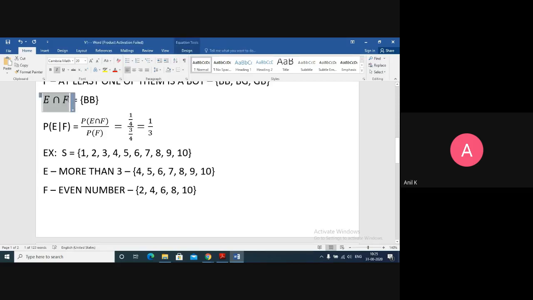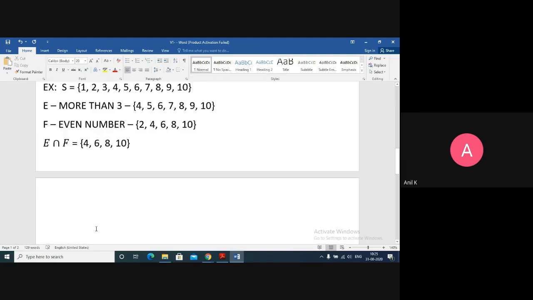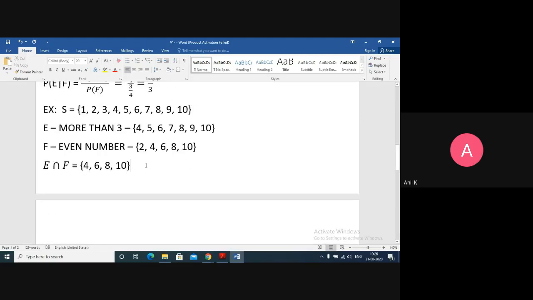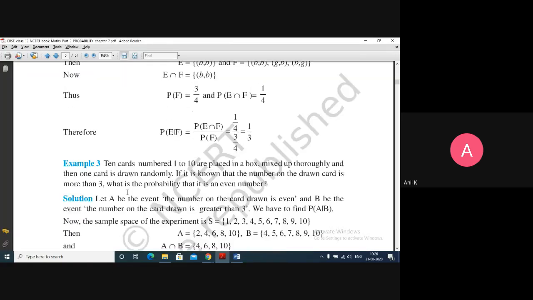The conditional probability, which defines E from F or F from E, will come in the next step. So for E intersection F, what are the common elements of E and F? 4, 6, 8, 10. Now you have to tell me whether E happened first or F happened first. You can read the question again. After drawing one card, it is known that the number is more than 3, so E slash F.